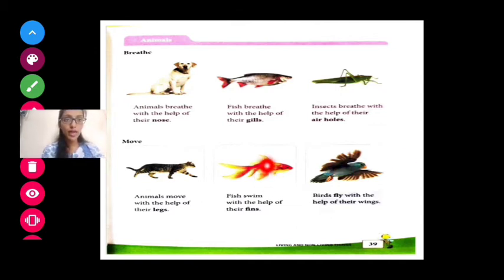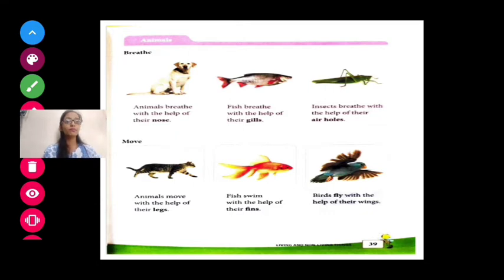This part and this part. This is the fish. Whatever you draw over here and here, that is called fins. I will draw and show you. As you can see, here and here, these two are the fins of the fish.